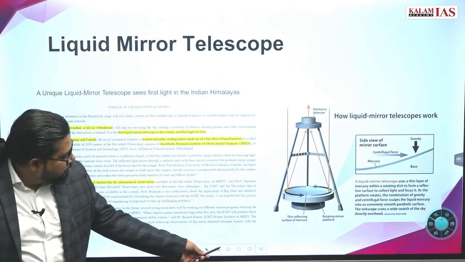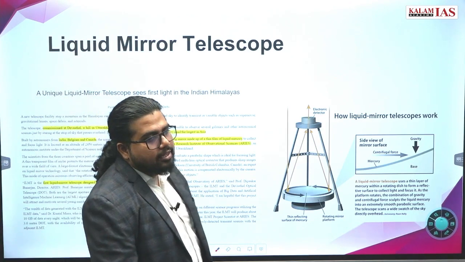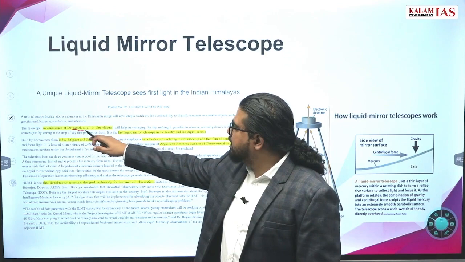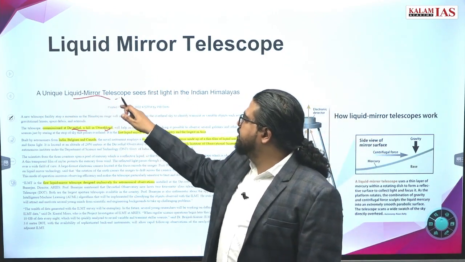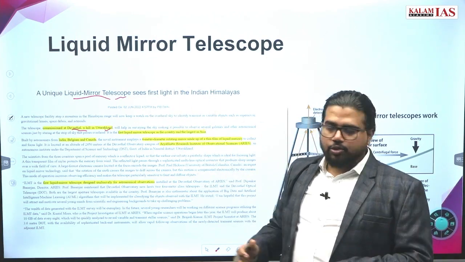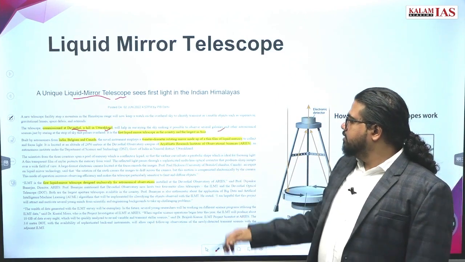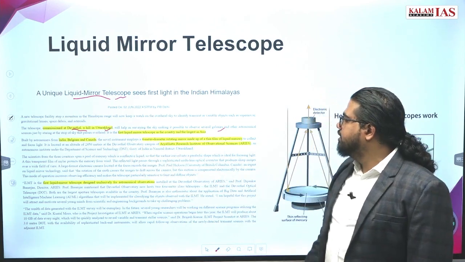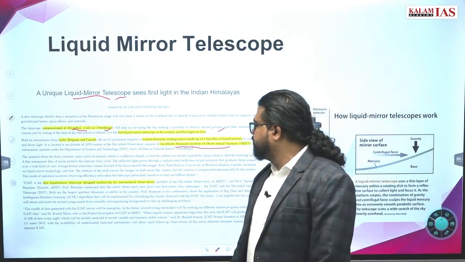Liquid mirror telescope. You can just look at the concept a little bit. Where is it installed? It is installed in the Devastal region in Uttarakhand. This is the world's first liquid mirror telescope that is completely for astronomical observation. So far, all such telescopes were for military observation or something like that. So what is the speciality of this? It will be operated by the Aryabhatta Institute of Observational Sciences.